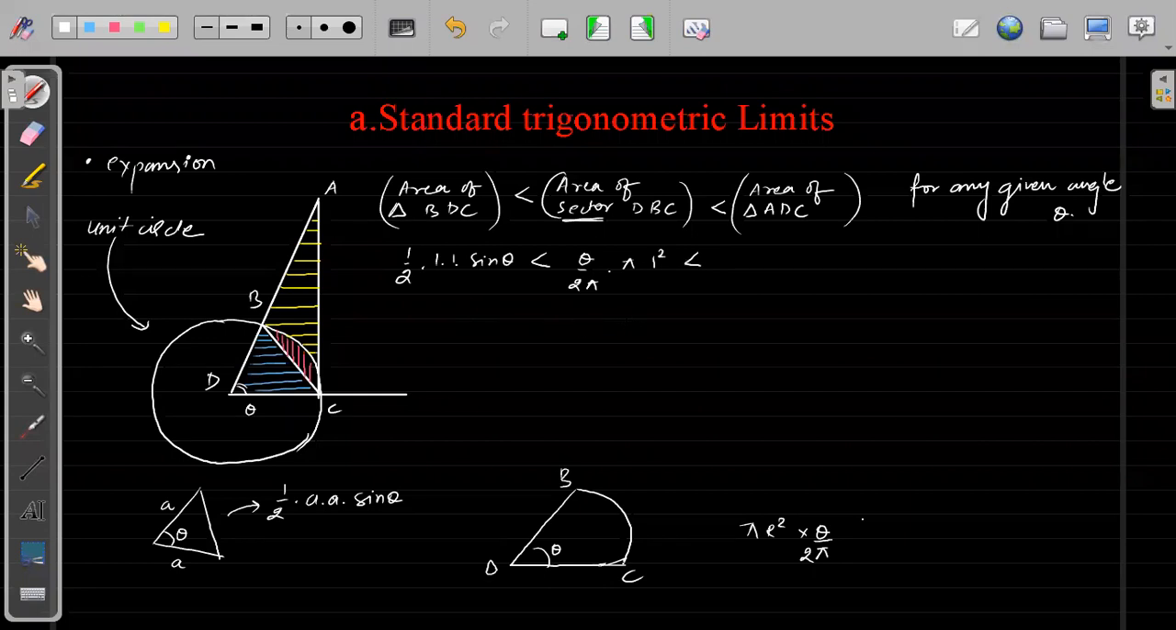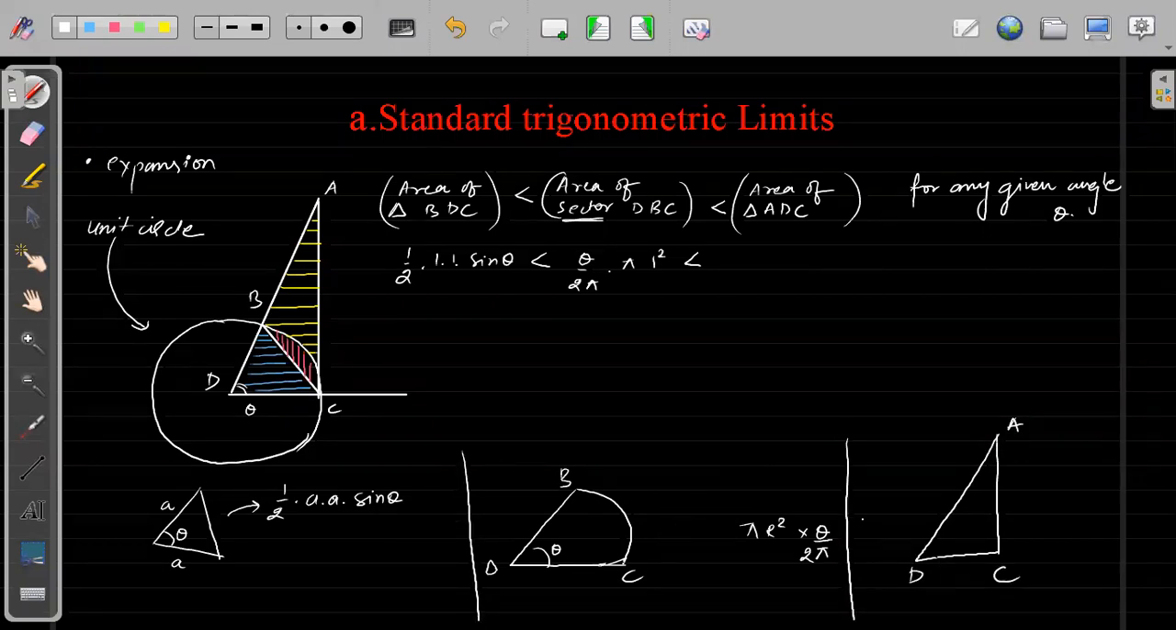And this will be less than the area of the bigger triangle, this triangle ADC. So the area of the triangle ADC will be, this base is 1, this is theta, so the height we can write as tan of theta, right? So the area of this triangle will be half into tan of theta into 1, half into base into height.